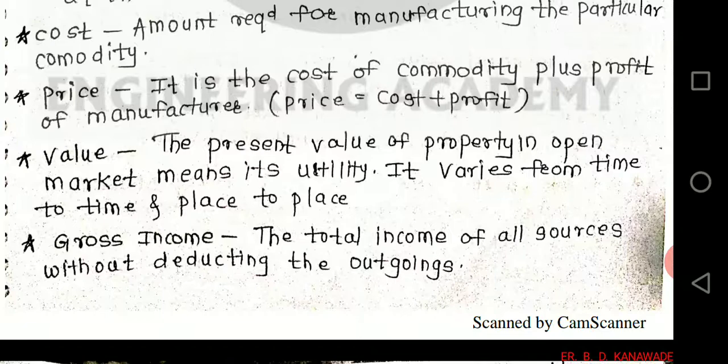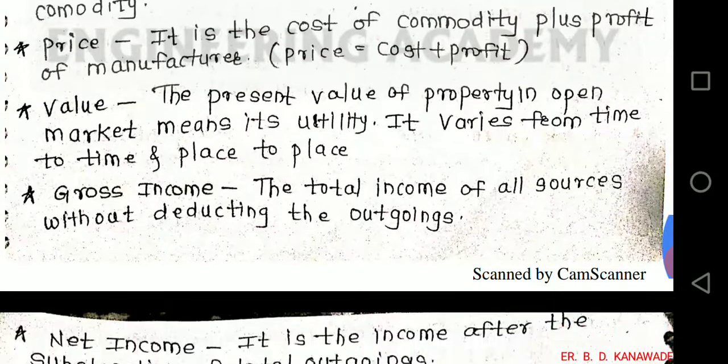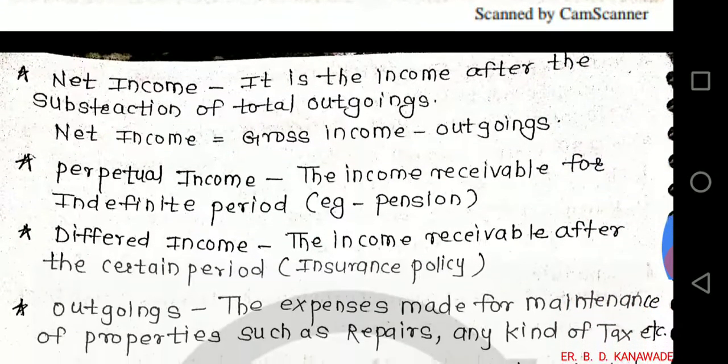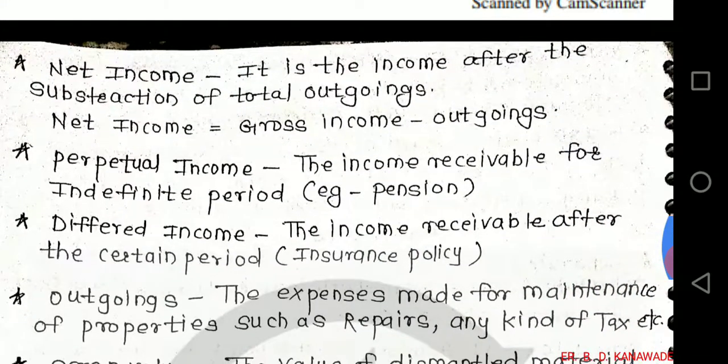Gross income: the total income of all sources without deducting the outgoings. Gross income is nothing but all incomes. Net income: it is the income after the subtraction of total outgoings. Net income is equal to gross income minus outgoings.